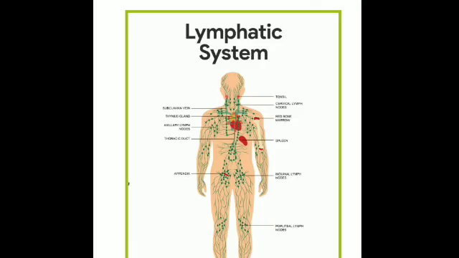So what is the lymphatic system? Whatever tissue fluid is there, it is reabsorbed by the blood vessel. It is absorbed again by the blood vessel through which it had leaked out. But most of the fluid enters a system of thin walled channels, which you can see in green. This fluid enters these channels, and this system is called the lymphatic system.